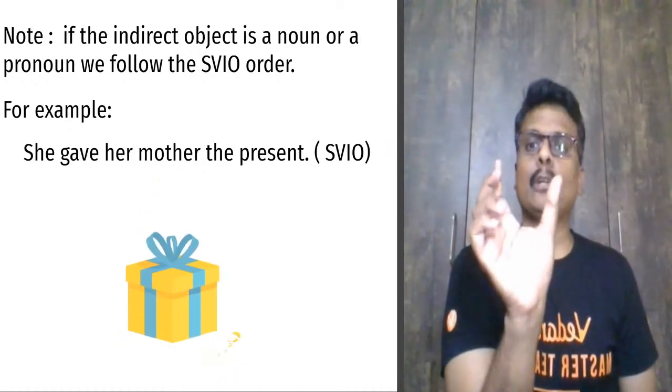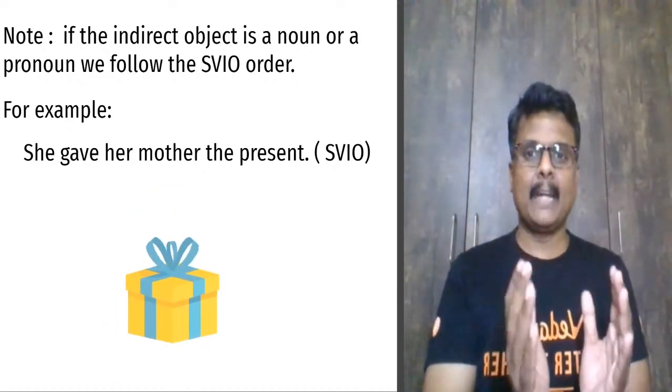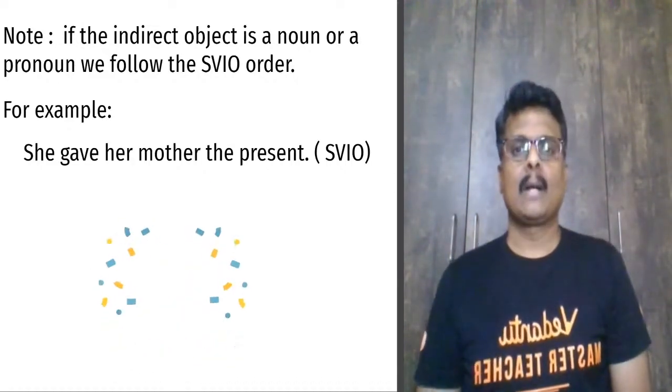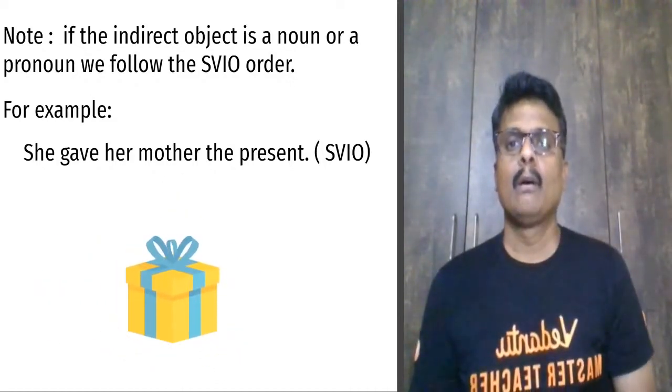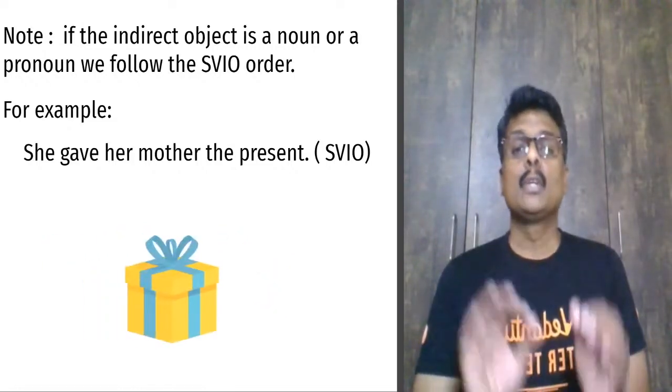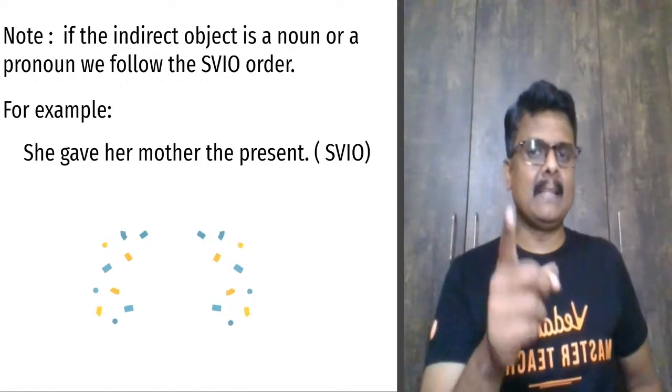Mother is the indirect object. What did she give? Present, the actual object. Direct object comes at the last. So guys, whenever the indirect object is a noun or a pronoun, you follow SVIO. Right? So look at it. Mother in this case,